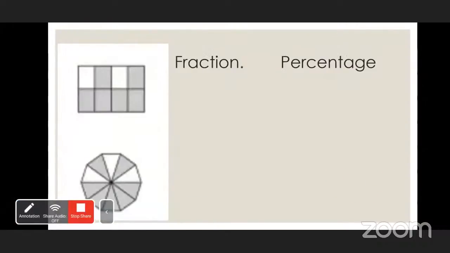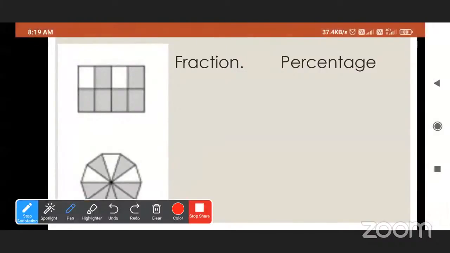Now tell me the fraction of this diagram. What is the fraction? 6 upon 8. That means 3 upon 4.